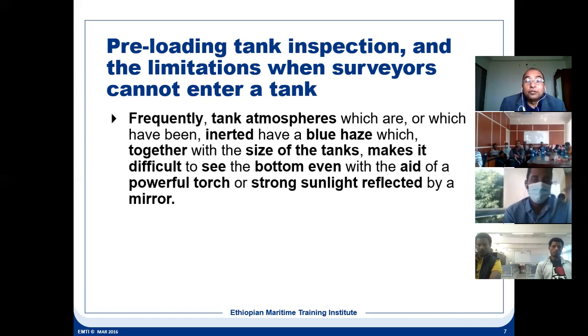So even if you use a powerful torch, or strong sunlight, which will be reflected by a mirror, those particles act like a mirror and it will get reflected. It will not reach the bottom of the tank, and the surveyor who is inspecting the tank won't be able to see that. So that is one of the problems they have.